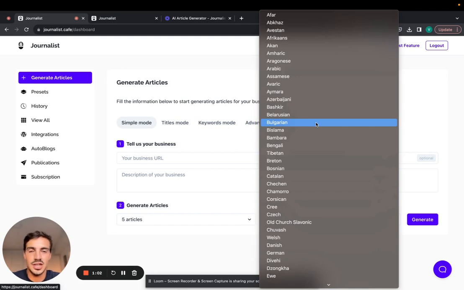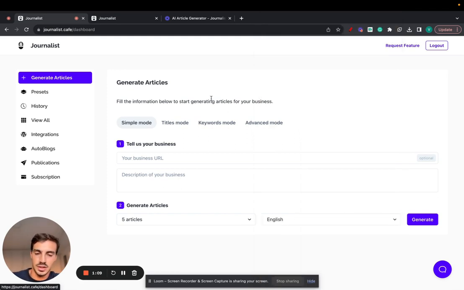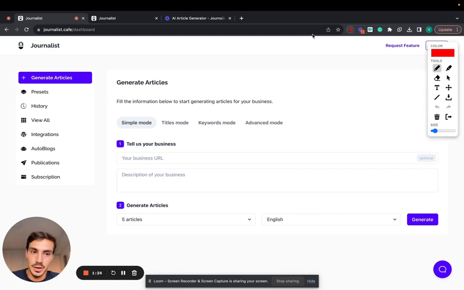Yes, you can just go to ChatGPT and generate content, but first, it's going to be trash because our model is much better than ChatGPT's one. It's a custom one. Then you won't be able to add in-article images. You won't be able to add external links, internal links, bold out words, tables of contents, videos, all that, because you just simply can't. And that's the first reason why Journalists is a bit better.